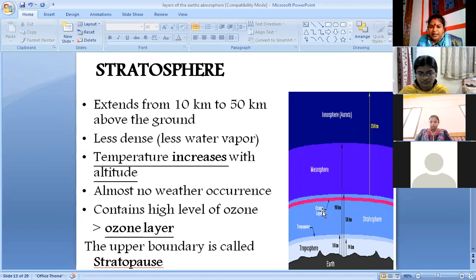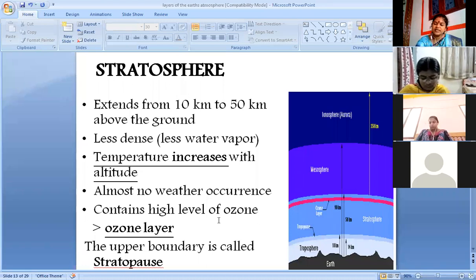Then the ozone layer is present. Look at this diagram. The ozone layer is present here. Aircraft could also fly in this level. The upper boundary is called stratopause. So between stratosphere and mesosphere, there is a pass that is called stratopause.